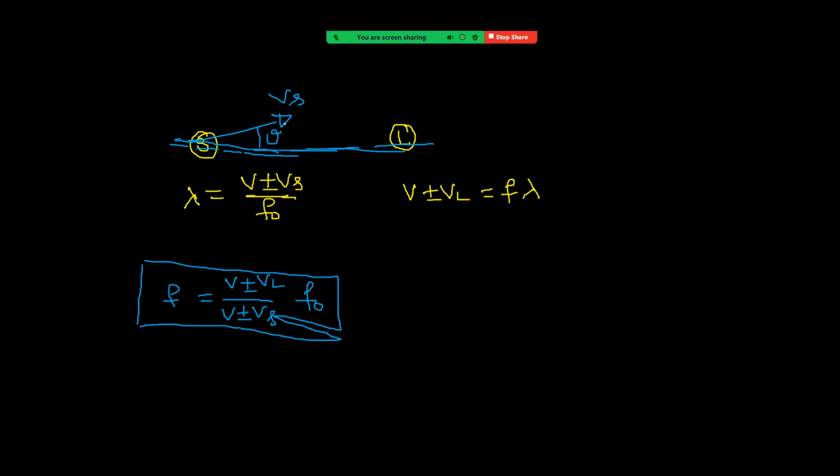That means the velocity component of the source along the line joining them is Vs cos theta. So in the place of Vs, we have to write Vs cos theta.